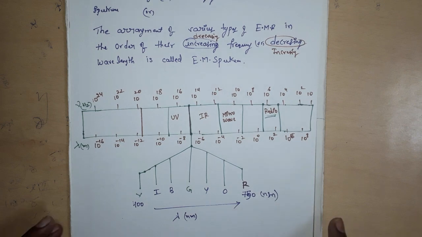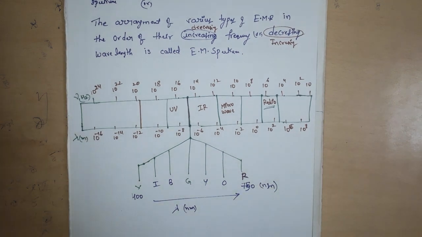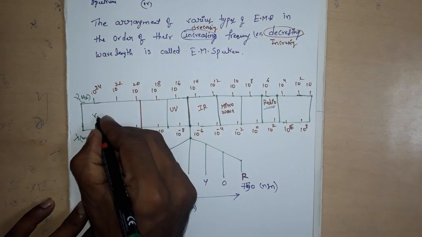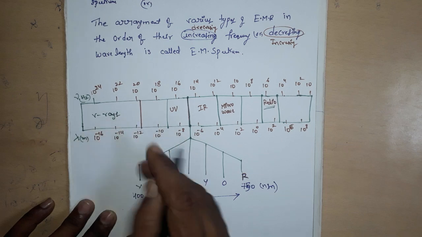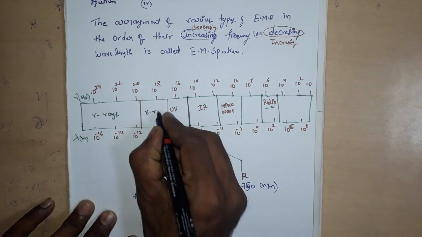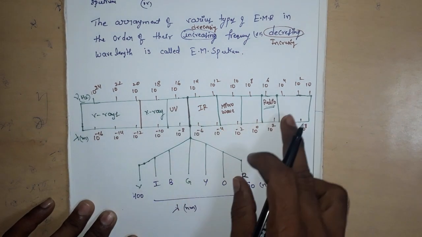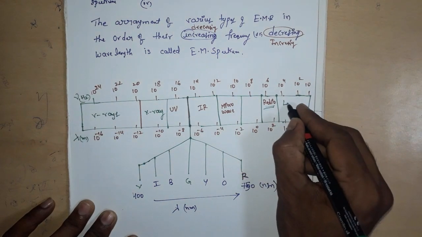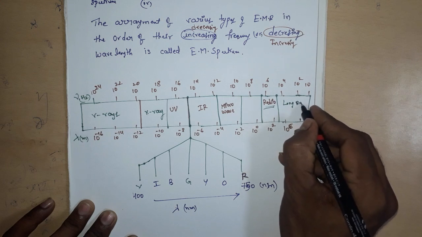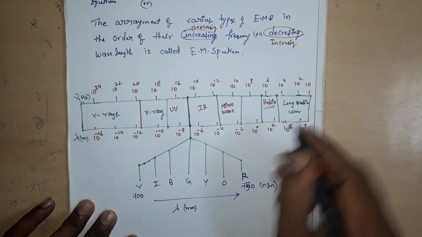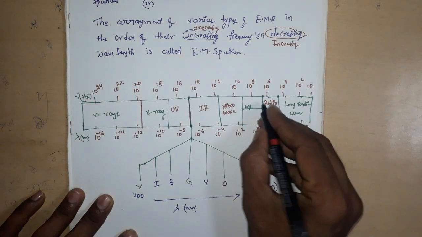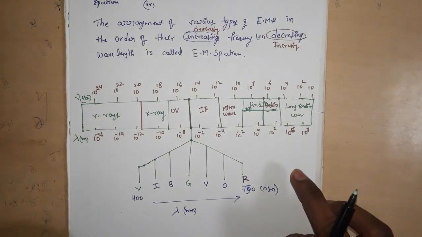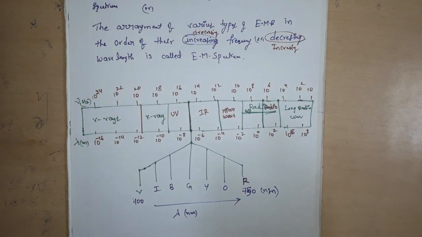In the electromagnetic spectrum, this region is known as gamma rays, this region is known as X-rays, this region is called long radio waves, and these two regions are known as radio wave regions. This is the information about the electromagnetic spectrum.